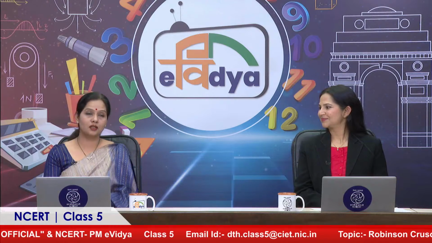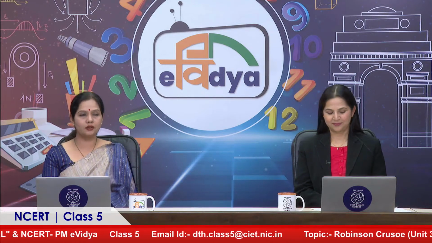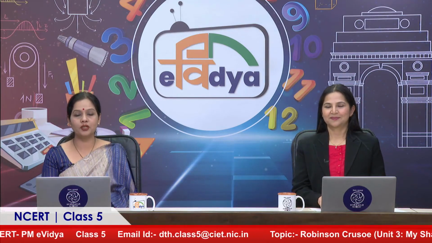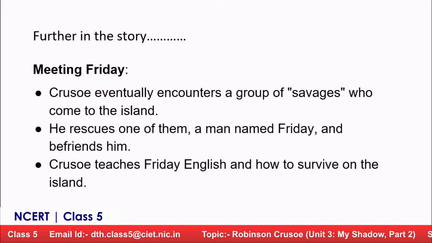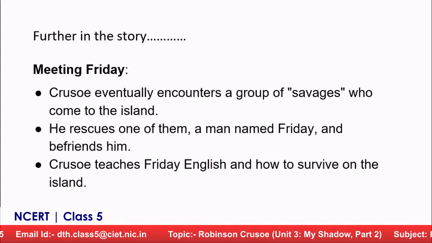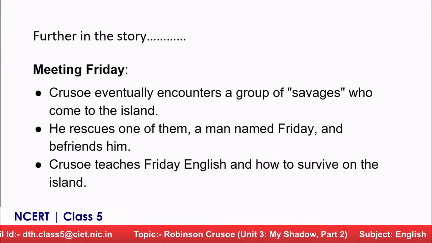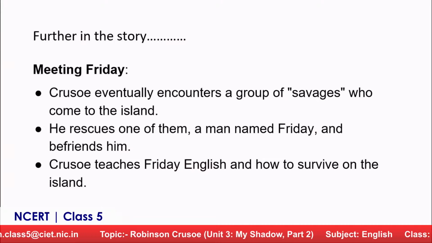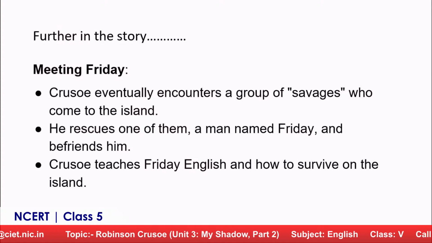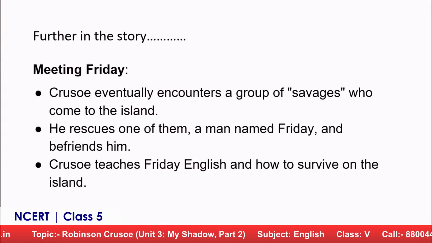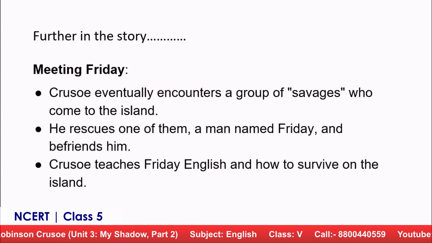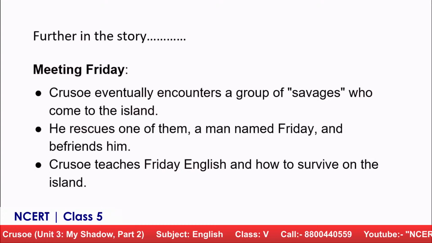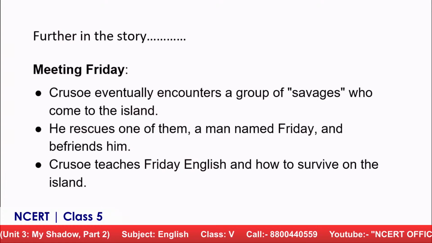What happens is that when he examines the footprints, he realizes that this is a human footprint, and Crusoe eventually encounters a group of savages. That means whatever he thought was true, and some savages had actually come to the island. He rescues one of them, a man named Friday, and befriends him. So finally, after many years, he got company for himself.